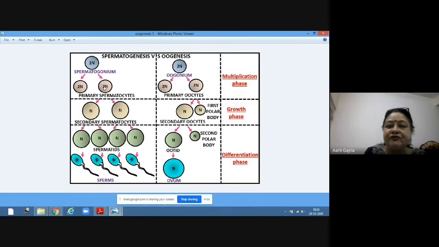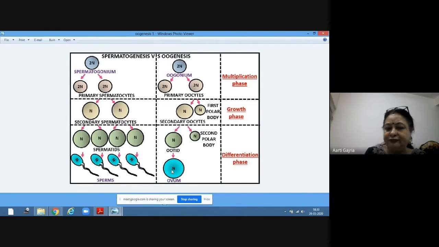Whereas in spermatogenesis, the primary spermatocytes will give secondary spermatocytes. Then secondary spermatocytes will give spermatids. So from one spermatogonium, 4 sperms are formed. Whereas in females, from one oogonium, only one ovum is formed.